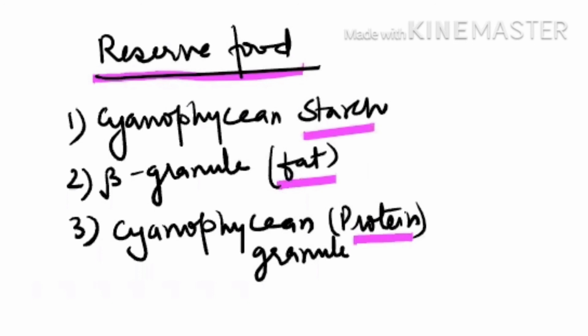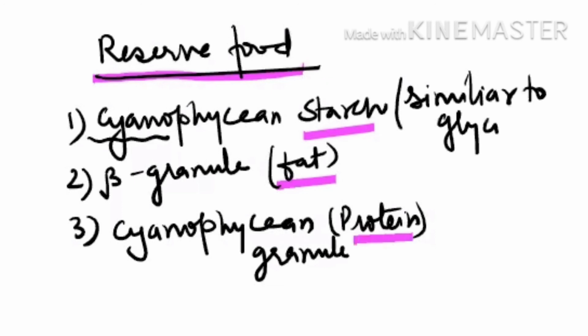Now, why are we calling it by a different name? First of all, cyano is clear because it is present in the cyanobacteria. Okay. Now, what is the difference between this starch and the higher plant starch? This starch is similar to glycogen and negative to iodine. It is not like a plant starch. It is similar to our animal starch. That is why we say it is a cyanophycean starch. It is similar to glycogen and it is negative to iodine.